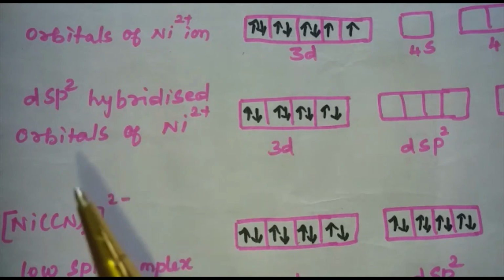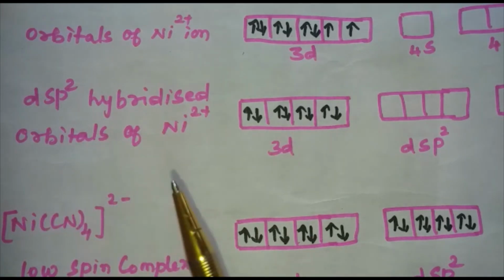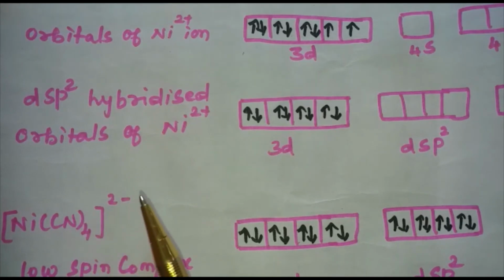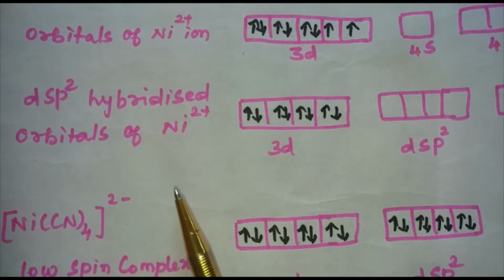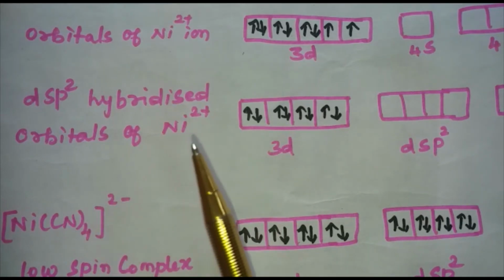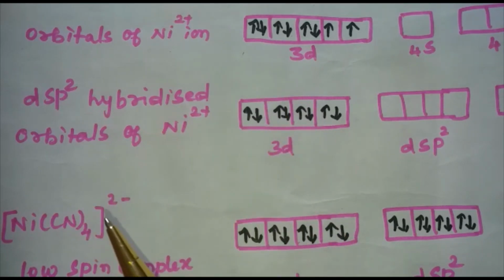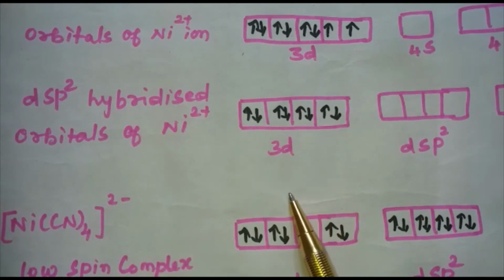But this is the major drawback, because valence bond theory did not explain why Ni(CN)4 2- is found to be a square planar complex. Why not NiCl4 2-? This is a major drawback. And moreover, valence bond theory does not distinguish between weak ligands and strong ligands. These are the limitations.